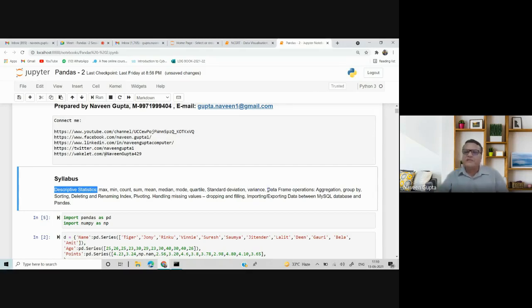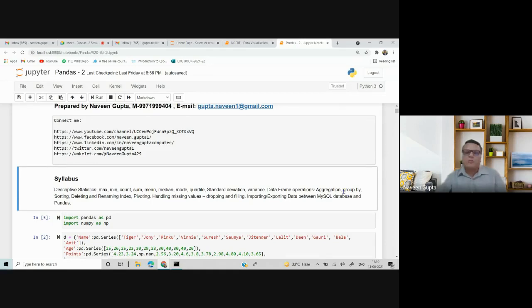Then we have a data frame operation, which is aggregation. Aggregation is nothing but a combination of descriptive statistics, wherein in descriptive statistics we write individual functions. For example, we write df.max, so the maximum will be given. But if I want all these functions given in descriptive statistics used simultaneously, I can use aggregation.